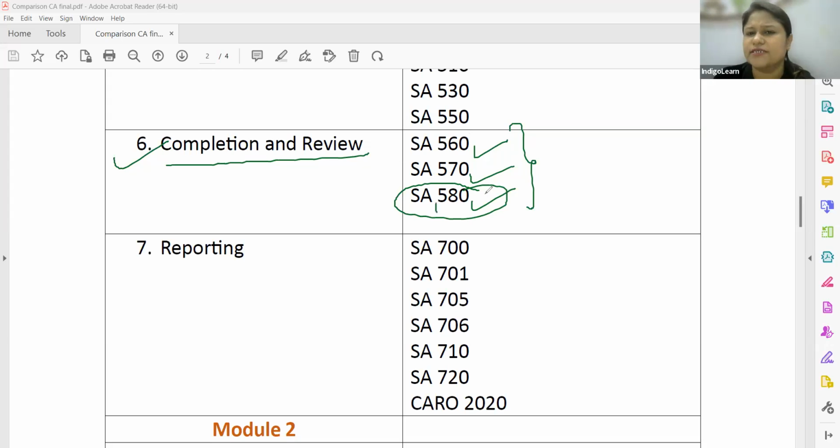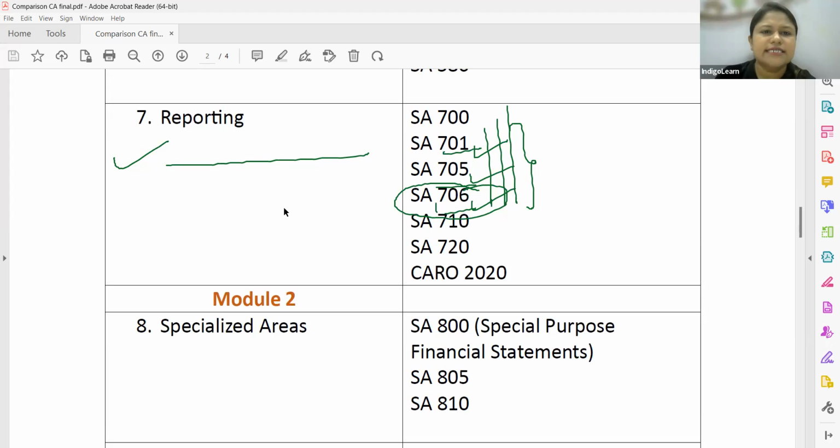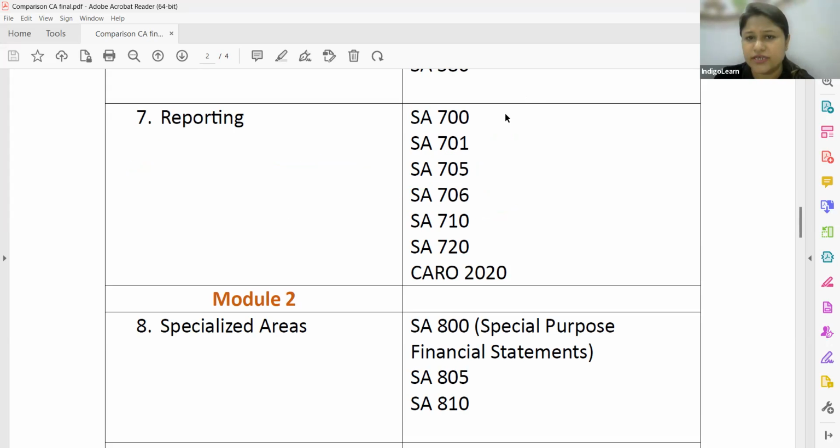Okay, so that's written in the presentation. So exactly where these are going to be applicable is this chapter of completion and review, which according to me is something which a student really requires to know. So 560, 570, and 580. All right. Then reporting, where again, there's not going to be any change included, obviously.